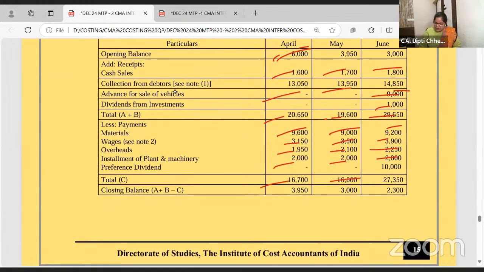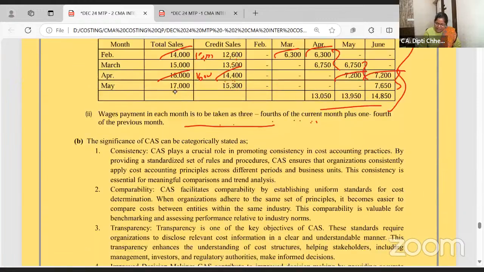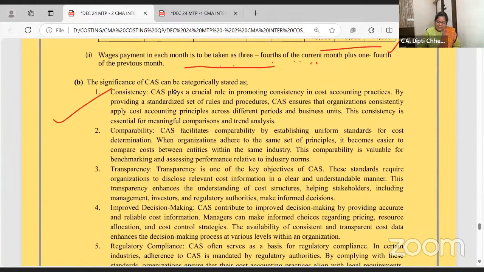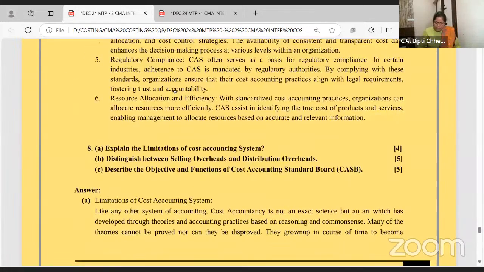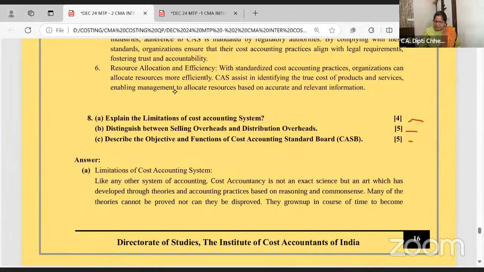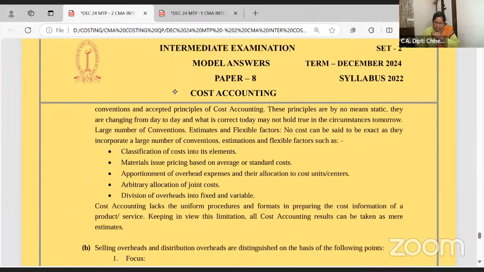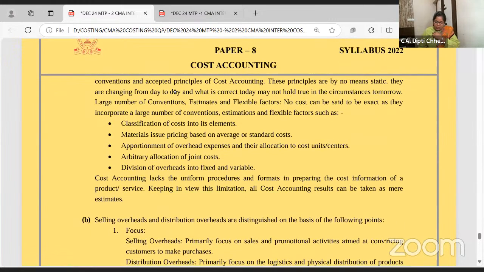ये देखो, you will get the answer. And then it's all theory questions, repeatedly asked. What is the significance of the CAS? Cost accounting will help in consistency, transparency and all. And other theory questions are there. Limitations of cost accounting system. Reconciliation and all, and it's costly and you have to classify.